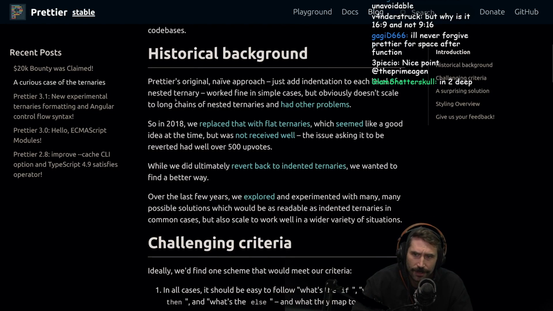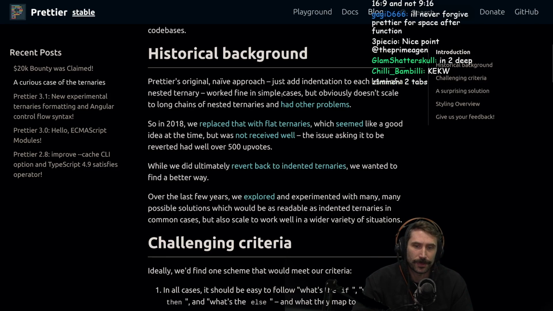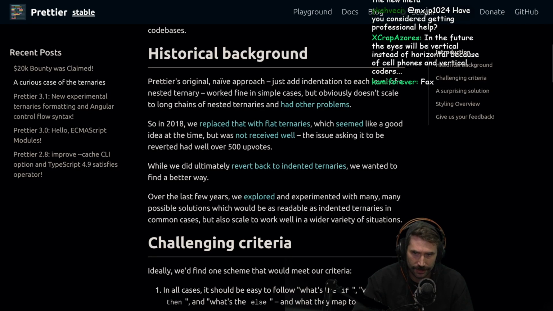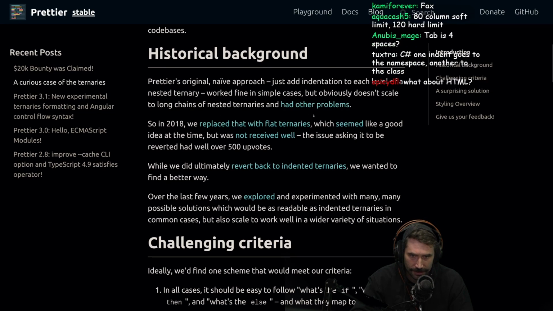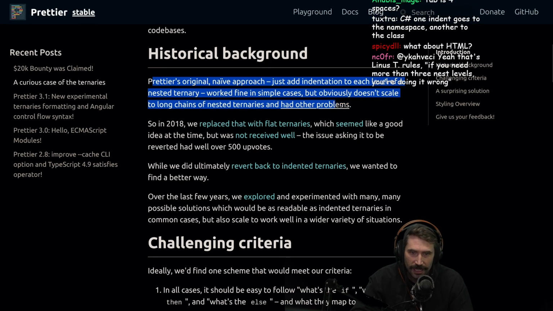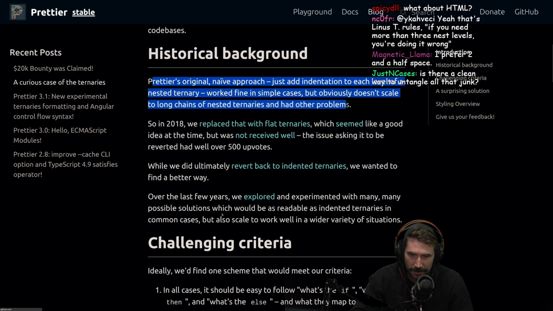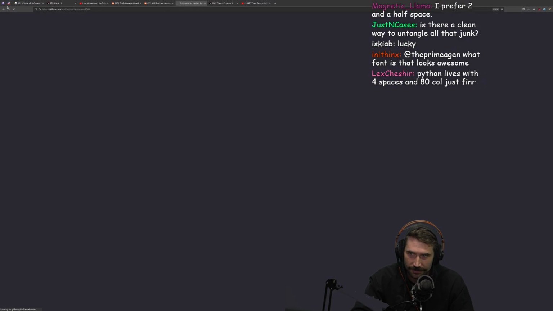All right, historical background. Prettier's original naive approach just added indentation to each level of the nested ternaries. Worked fine in simple cases, but obviously doesn't scale with long chains of nested ternaries and had other problems. I would say that the problem doesn't exist. The problem exists because we're solving the wrong thing.